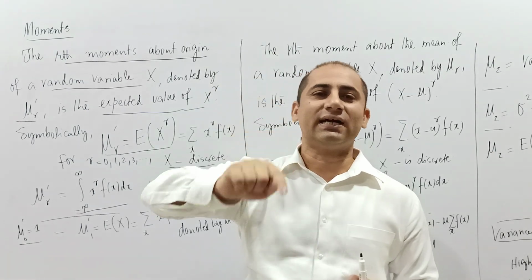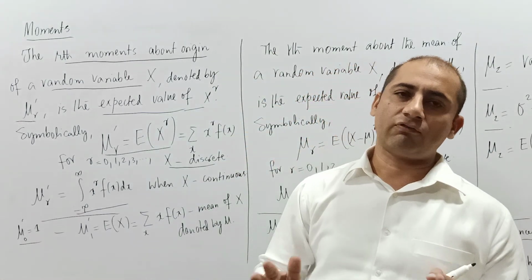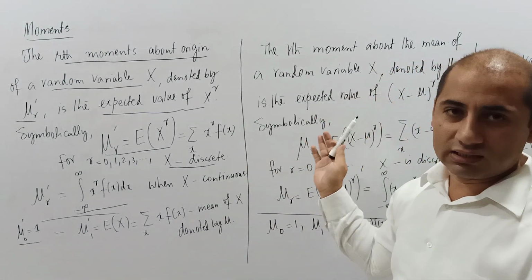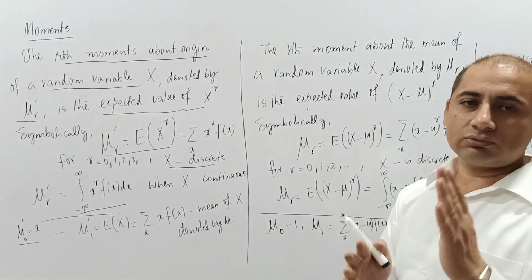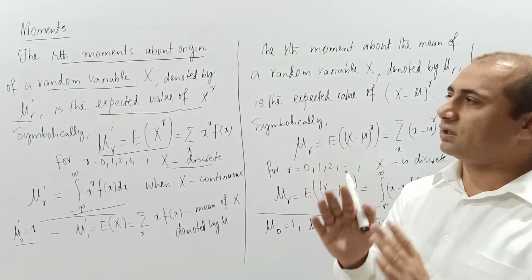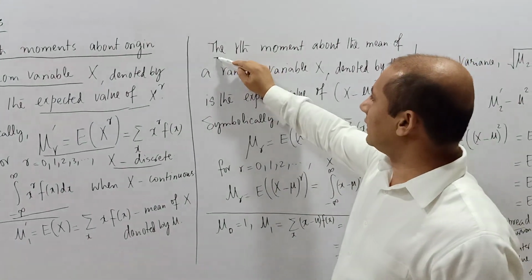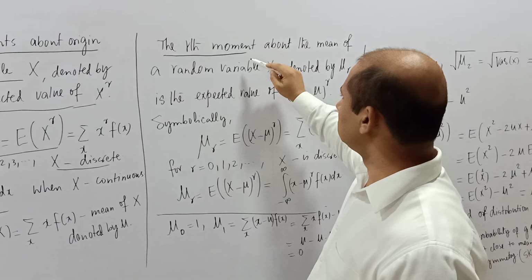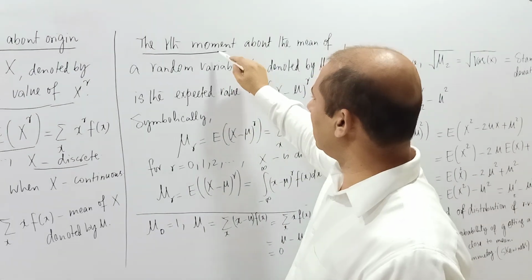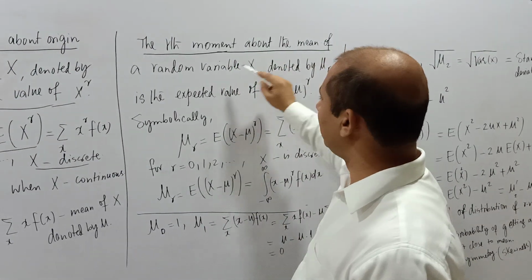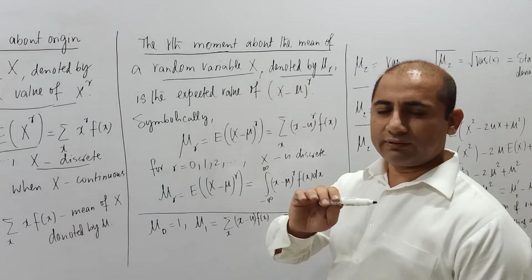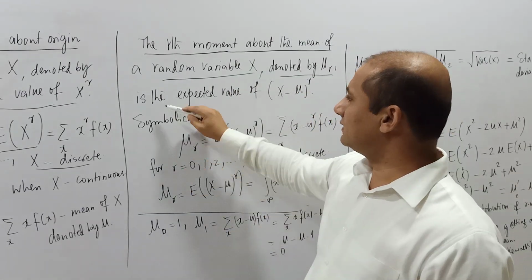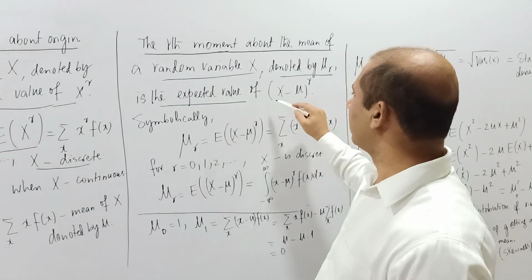So now we know this mathematical object, the moment about origin, which we denote by mu r dash. And why do we put this dash? This is to differentiate it from the moment about the mean. We'll also be talking about the moment about the mean, so we'll be talking about two kinds of moments, one about the origin and one about the mean. The rth moment about the mean of a random variable X, denoted by mu r, now we have eliminated the dash, is the expected value of what?